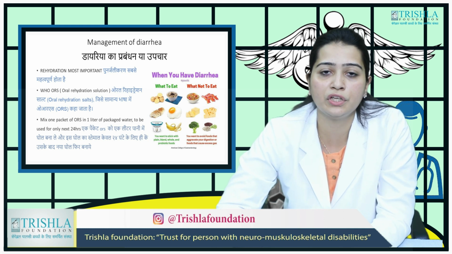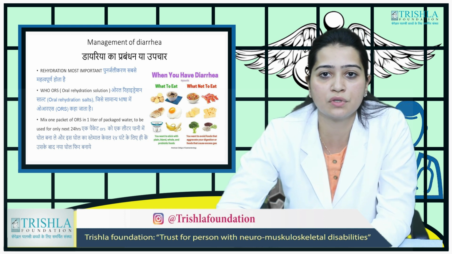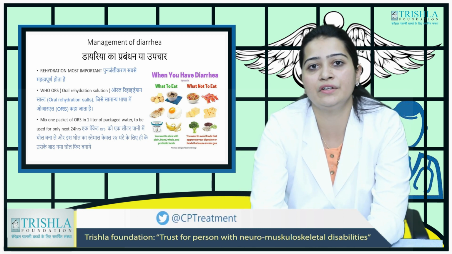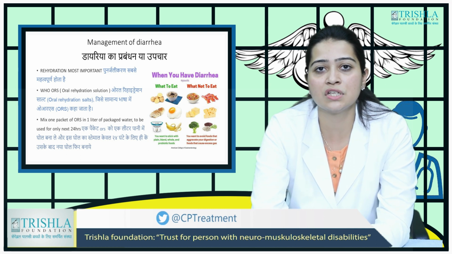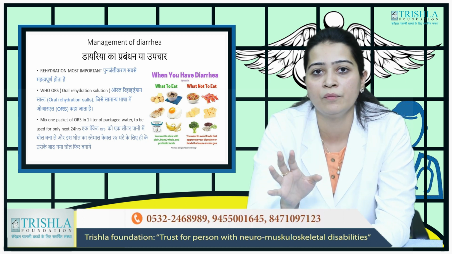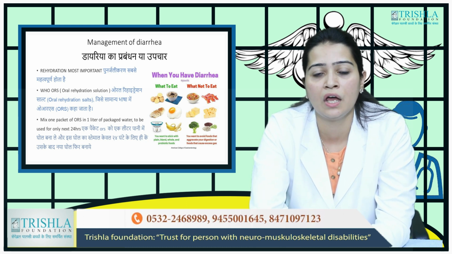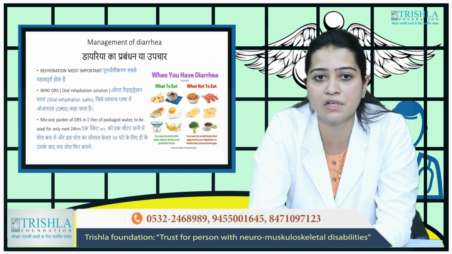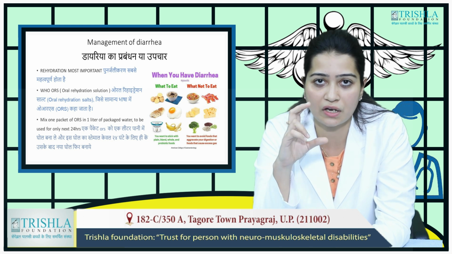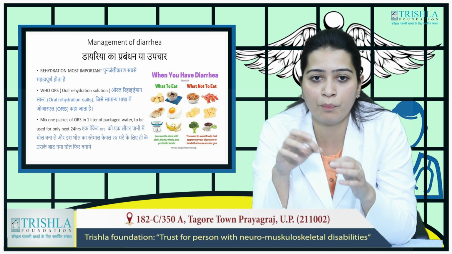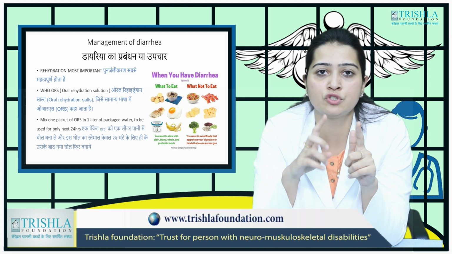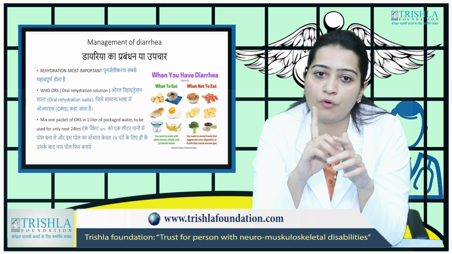So once diarrhea is identified, you need to manage it. Before going to the doctor, you need to realize that there are few things which you can start yourself, in which the most important point is rehydration. Rehydration is giving the child all the fluids as much as he requires orally, which he has lost through his stools. And most important way how you can give it is the ORS. WHO ORS, there are packets of ORS which are available, in which you have to open the packet. One packet needs to be mixed in 1 liter of water and should be consumed within 1 day, 24 hours.